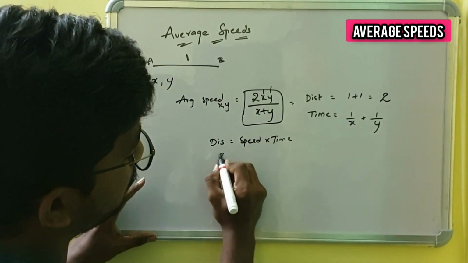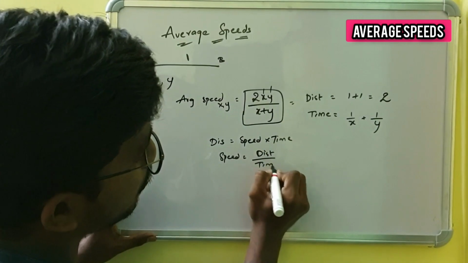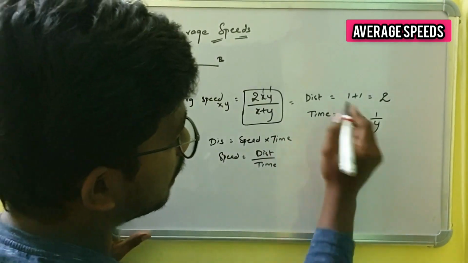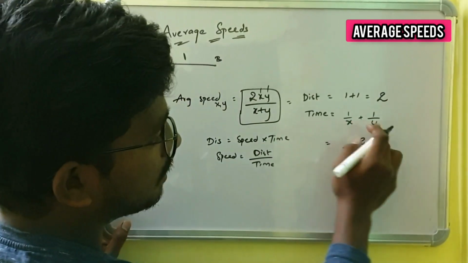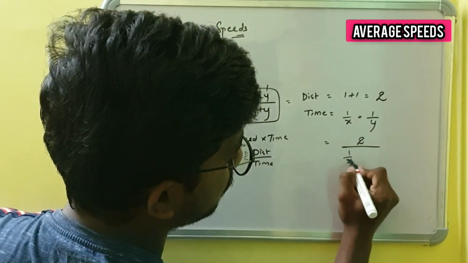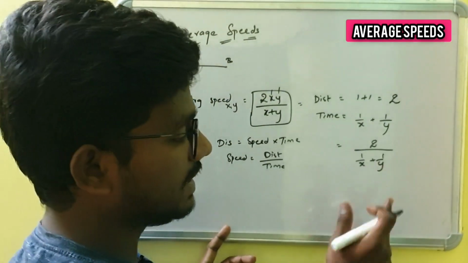Here we have to calculate speed. Speed is equal to distance by time. Here we have distance and time. The distance traveled by those two cars is 2, and the time taken by them is 1 by x plus 1 by y. The LCM of x and y is xy.